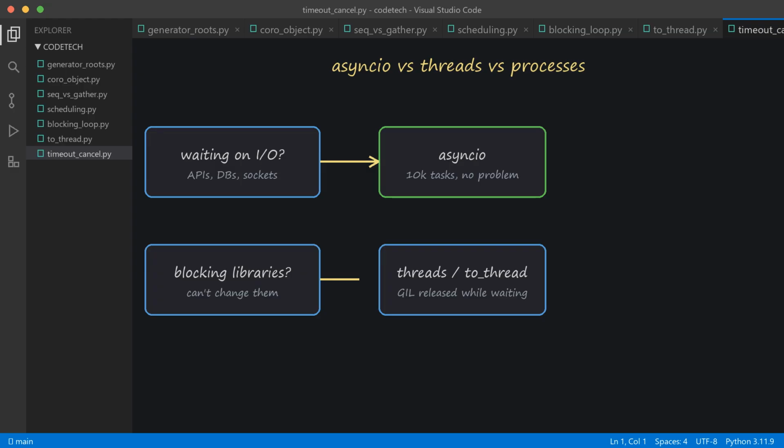And one closing rule of thumb, the async contagion rule. Async spreads upward. If a function awaits, its caller must be async, and so on, all the way to the entry point. Which is why the sweet spot for asyncio is at the edges of your system, servers, clients, scrapers, bots, where the concurrency lives, not sprinkled randomly through your business logic. Choose it because you're waiting a lot, not because it's trendy.